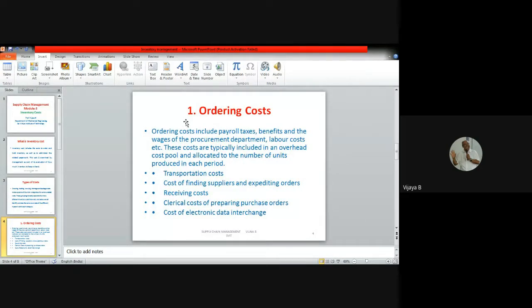Any manufacturing company, to manufacture something, needs raw material or components for assembly. So you want to order those raw materials. You need to hire staff, establish an office, have an internet connection, make a purchase order, then order it. Whatever amount is incurred towards this ordering, that cost is known as ordering cost.